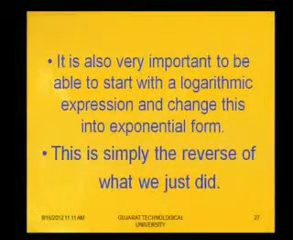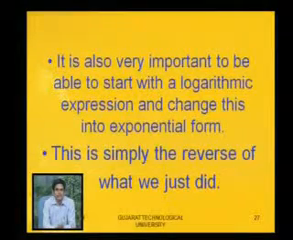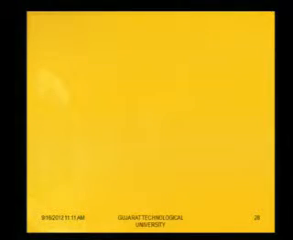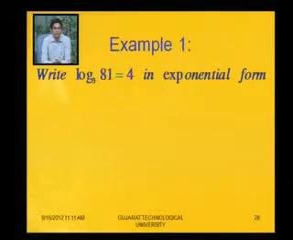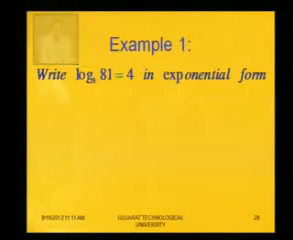It is also very important to be able to start with a logarithm expression and change this into exponential form. This is simply the reverse process of what we just did. Let us see first example. In the earlier part, we discussed examples in which exponential form was given and we converted into logarithm form. Now logarithm form is given and we will try to convert into exponential form. So first example is log base 3 of 81 equal to 4. Convert into exponential form. What will be the answer?